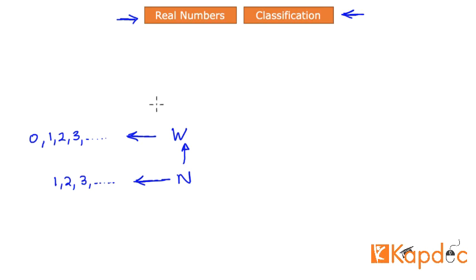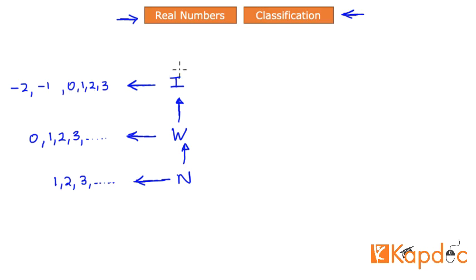Now as you go further up, we define another higher layer of numbers known as integers. By way of this diagram, you can say that integers contain 0, they contain the whole numbers, the positive ones, and then they also contain the negative numbers, right? And that is why we call them integers. The important thing to keep in mind is that integers are always in whole units, either positive or negative whole units, and they also contain 0.